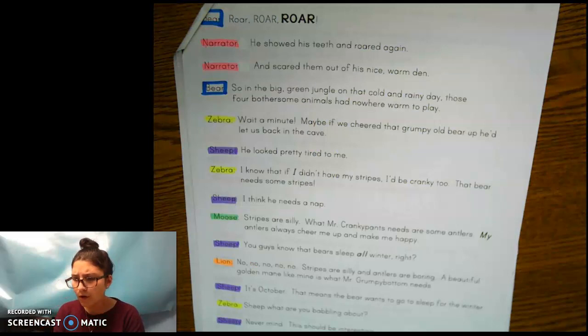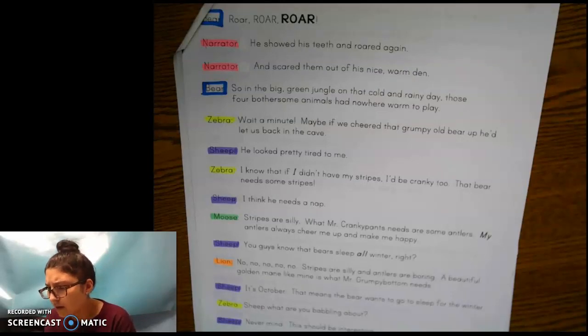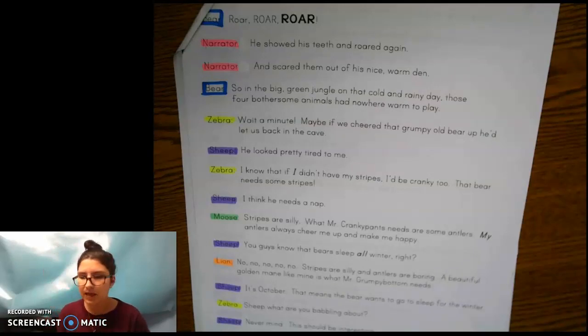Roar, roar, roar. Narrator. He showed his teeth and roared again and scared them out of his nice, warm den. Bear. So in the big green jungle on that cold and rainy day, those 4 bothersome animals had nowhere warm to play. That's what bear is saying. Zebra. Wait a minute. Maybe if we cheered that grumpy old bear up, he'd let us back in the cave.